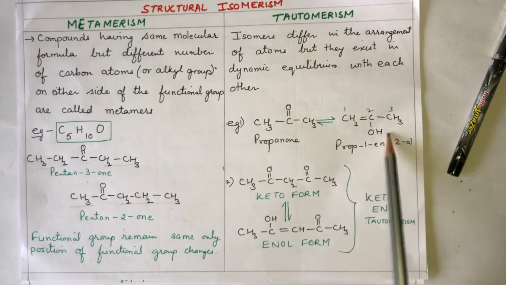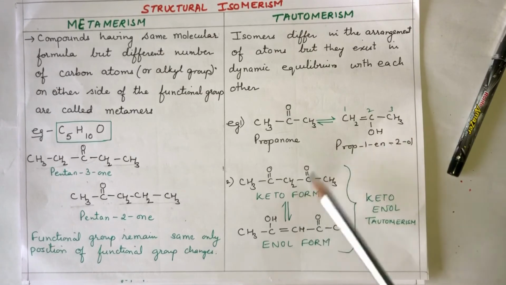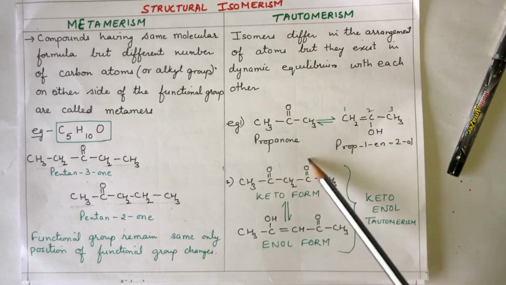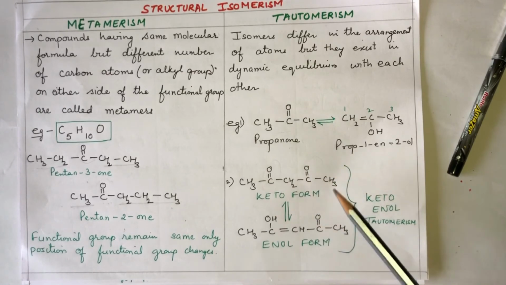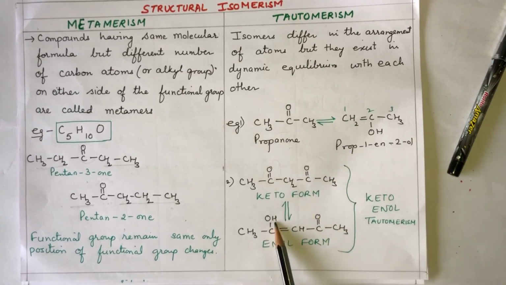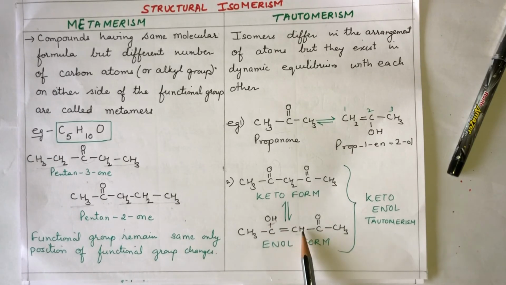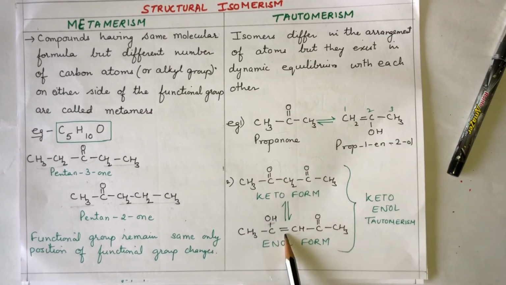Same way, you can see here keto and enol. This is ketone, the ketonic form. Now this ketonic form is changing to the alcoholic form here. See, this double bond has come over here, and one hydrogen from this carbon has gone over here. This double bond has shifted over here.